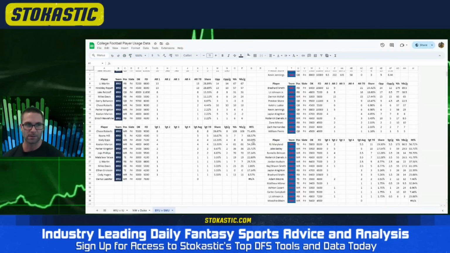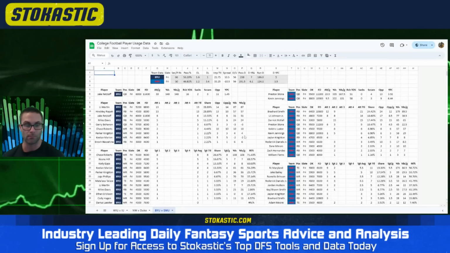So I would tentatively expect the wide receivers to go Roberts 1, Lassiter 2, Epps 3. Keanu Hill is moving positions. He's playing tight end now, but he still lines up wide a lot. I would put him 4 tentatively, followed by Keelan Marion and Parker Kingston. No interest in anyone listed below those players. So it's a weird game. I think Brashard Smith is your most in play. It's him and RJ Maryland from there, likely looking at a BYU receiver. And I'm still debating Retzlaff, but I think he's going to project pretty well price adjusted, as well as Stone on the other side just from raw points.